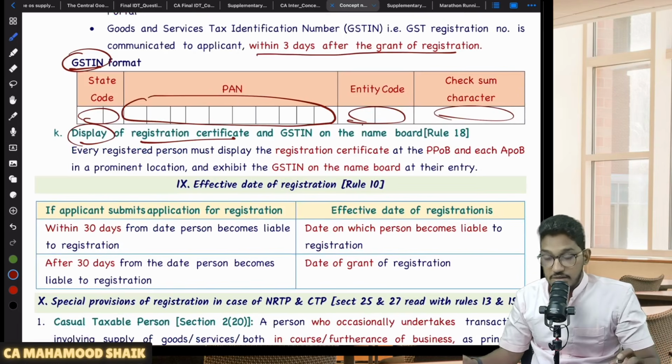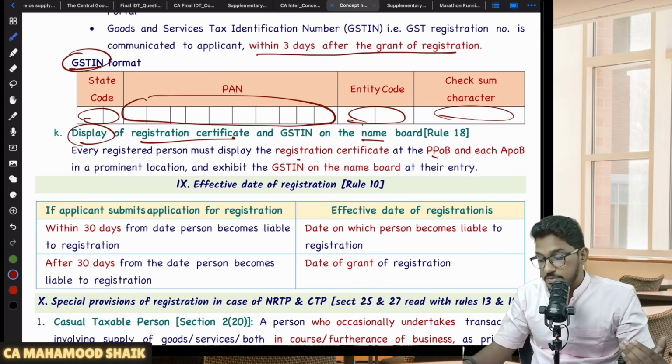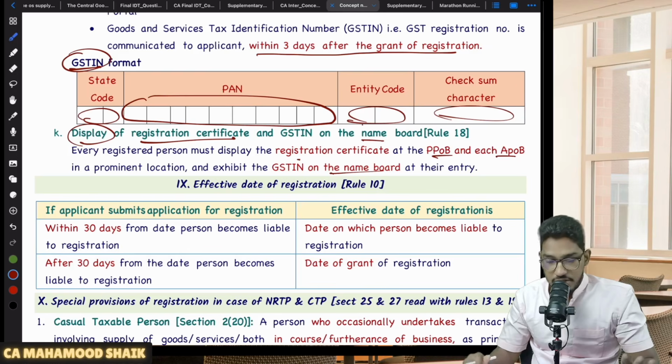Sir, where do I have to display it? That will be displayed on the common portal, and that GSTIN you have to mention at your principal place of business and also at your additional place of business. Even on the name board you have to mention it.